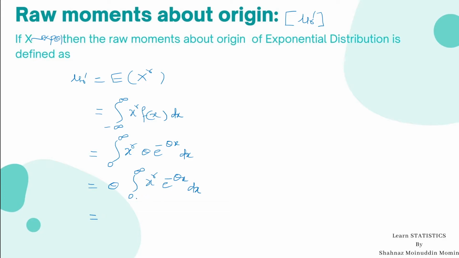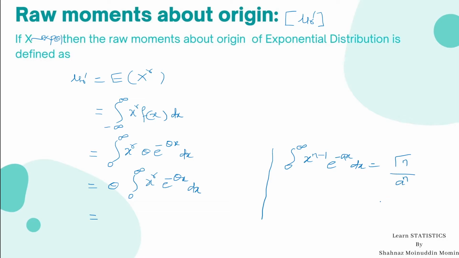We will evaluate this integration by comparing it with the gamma integration, as we have learned in the earlier lecture on mean and variance of exponential distribution. What is that integration? It is integration 0 to infinity x raised to n minus 1 e raised to minus ax dx, which is gamma n divided by a raised to n.